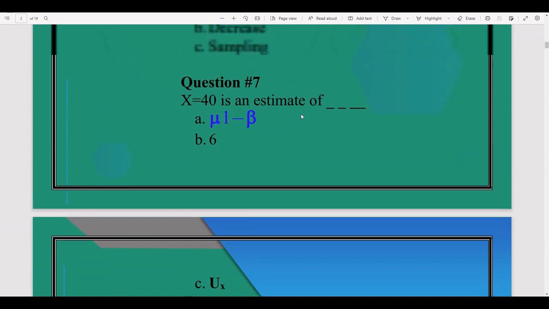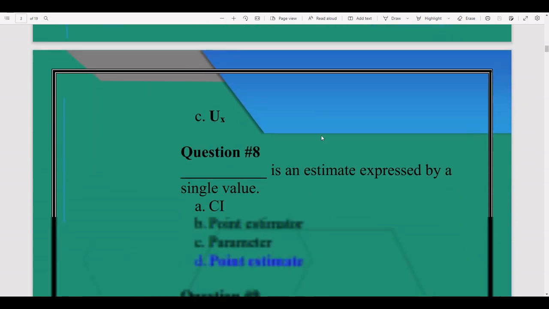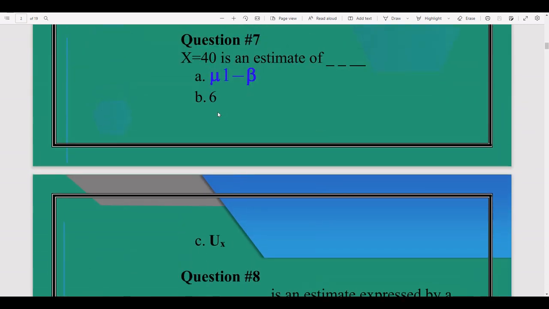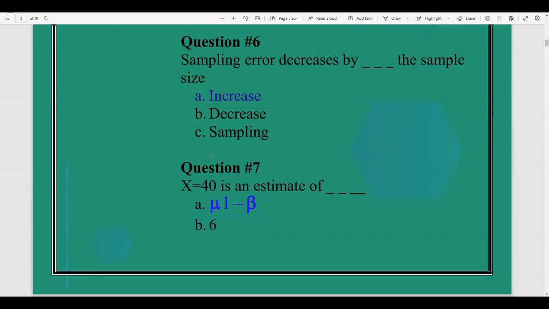Question number 7. If x is equal to 40 is an estimate, so these are the options, mu. The right answer is mu. This is wrongly written. X is equal to 40 is an unbiased estimator of mu, because x is 40.